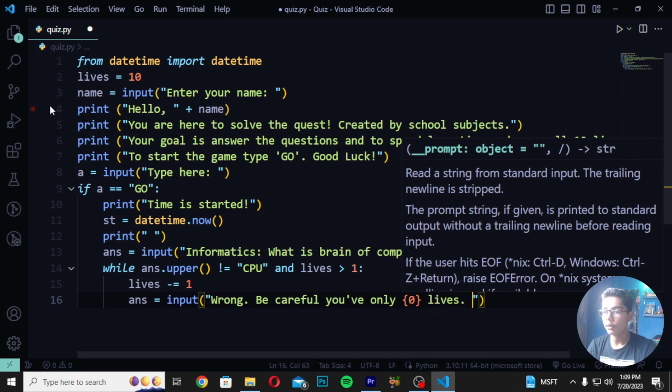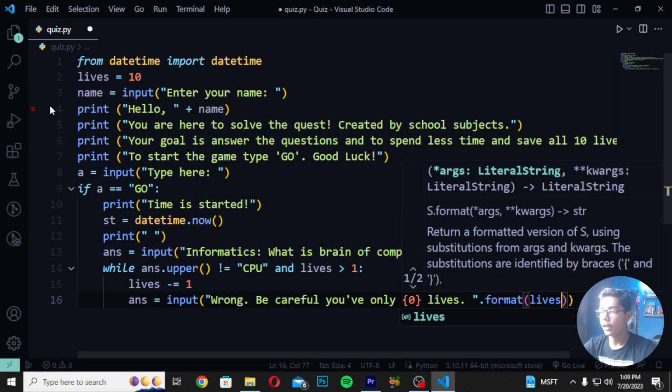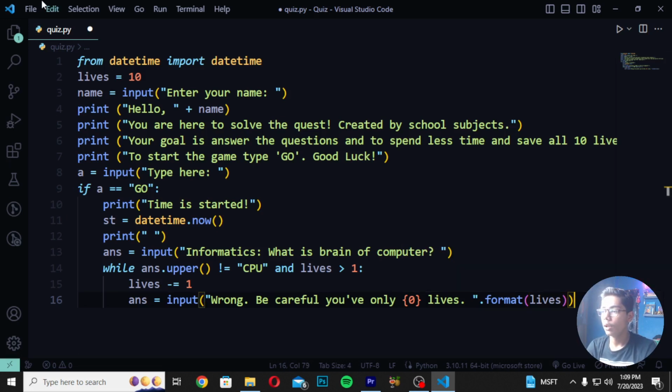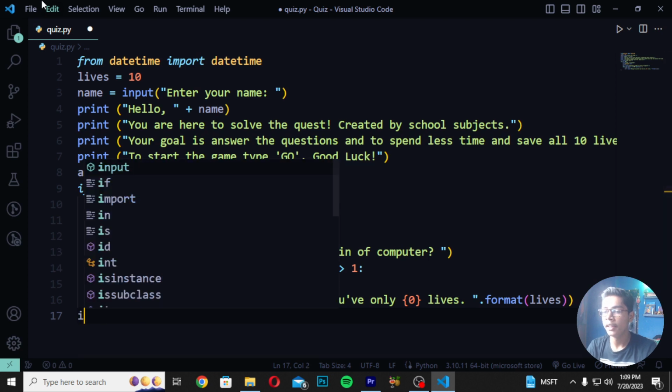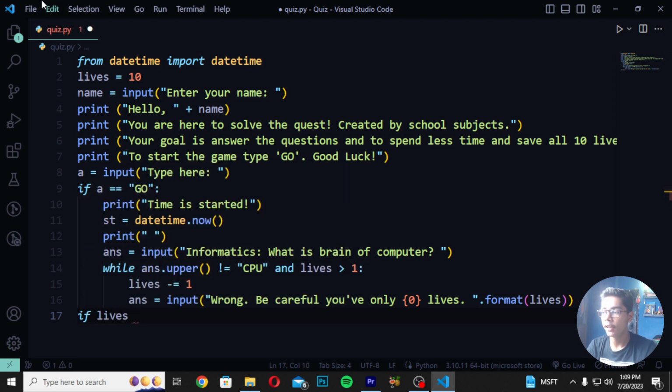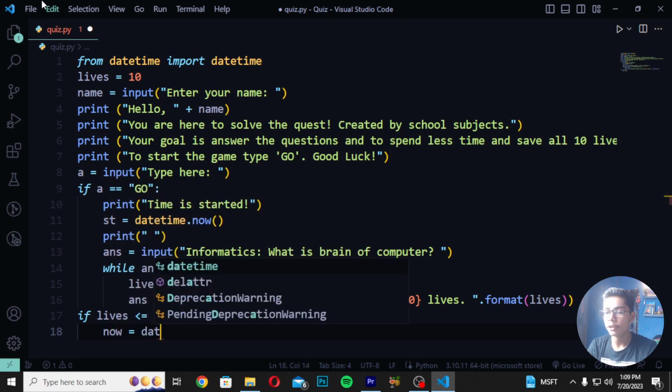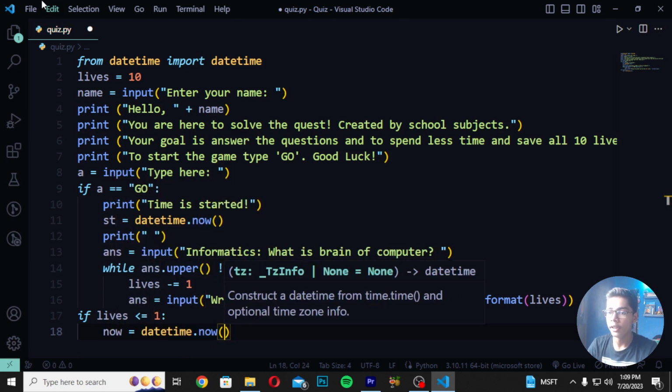Then you have to now just close it, and then you have to write dot format and create lives tag here again. And after creating this, here you have to now just directly do one thing. You have to move down after this tag and create if lives, and then you have to write this tag is equals to 1. Then you have to create now is equals to date time dot now, and then you have to just move down,